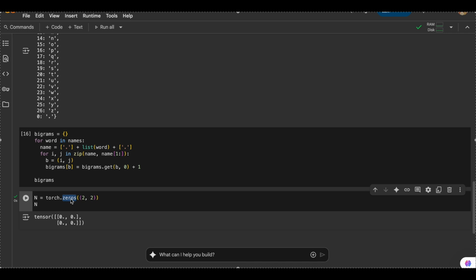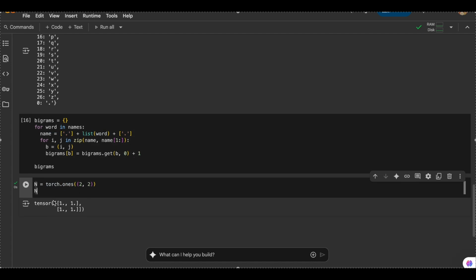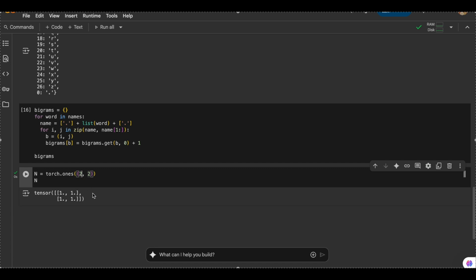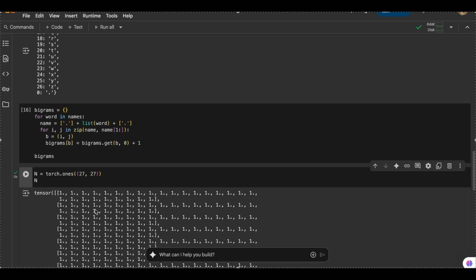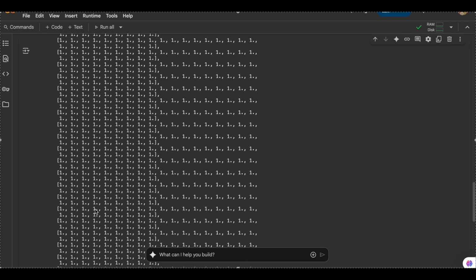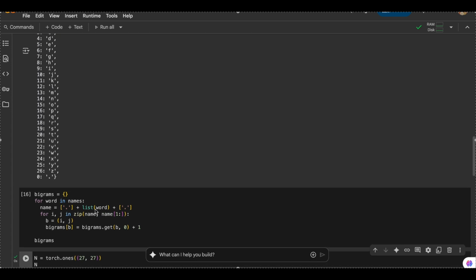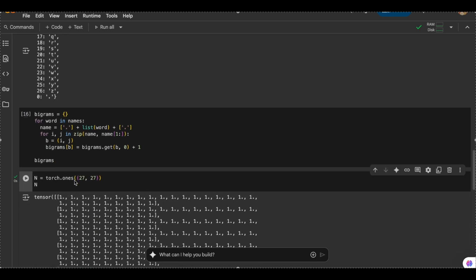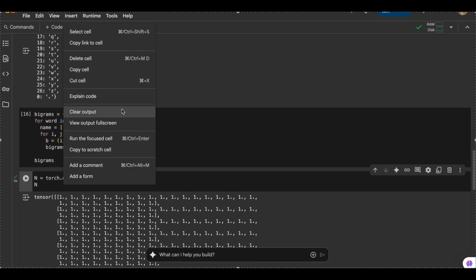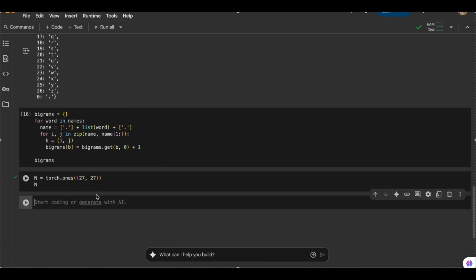Now instead of zeros, if I do ones, we'll get 1, 1. Okay, so let's start with 1. We should have started with 0, but I'll start with 1, and I'll explain why later. But let's start with 1, and instead of 2, 2, we'll do 27, not 26, because we also have a dot. So this will be a matrix of 27 by 27. We'll clear the output again. Now let's perform the same task again, but this time in a much better way.